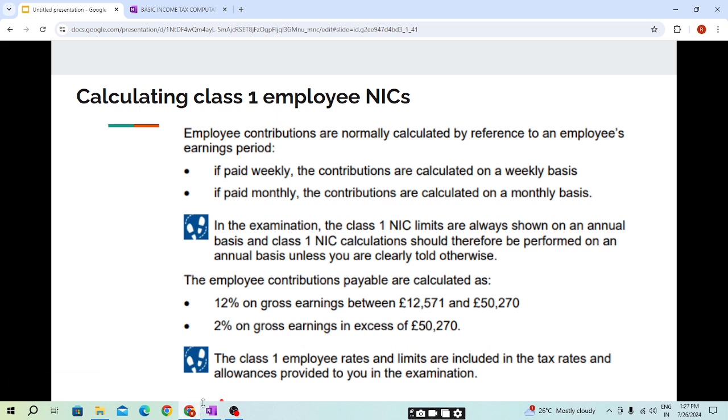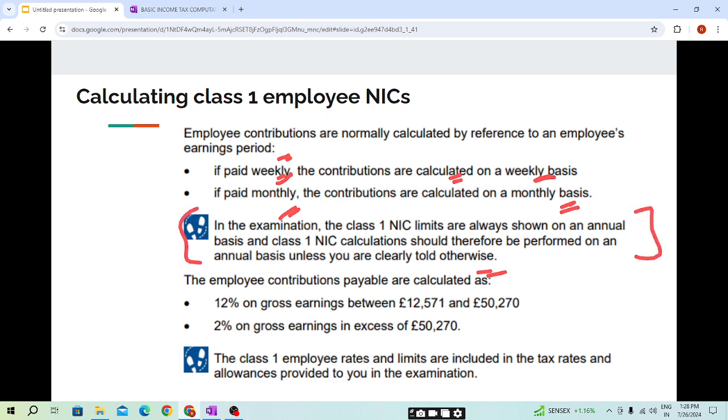Now employee contributions are normally calculated by reference to an employee's earning period. If paid weekly, the contributions are calculated on a weekly basis. If paid monthly, the contributions are calculated on a monthly basis. In the examination, the class 1 NIC limits are always shown on an annual basis, and the class 1 NIC calculation should therefore be performed on an annual basis unless you are clearly told otherwise.